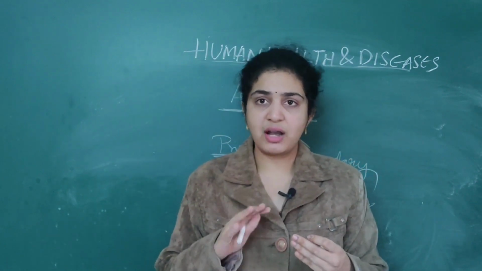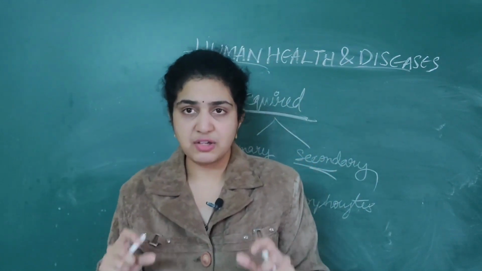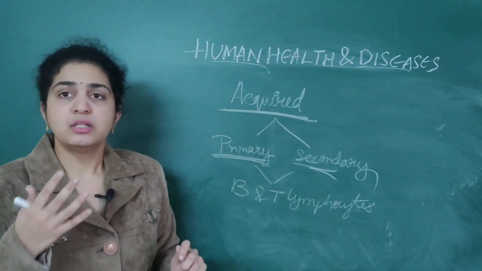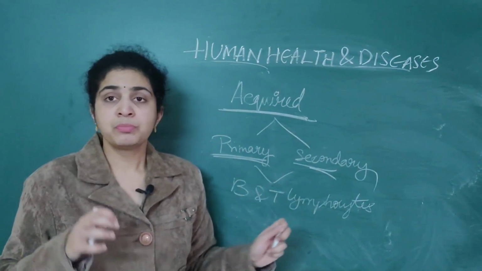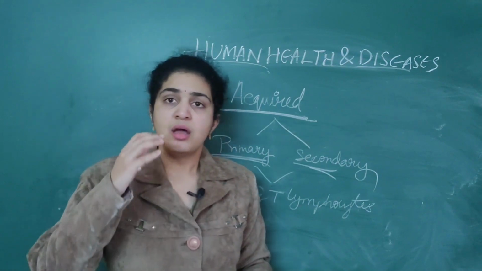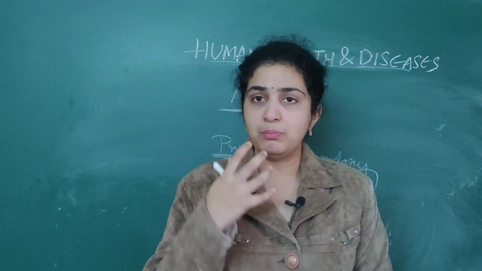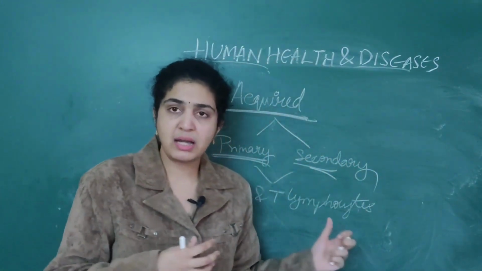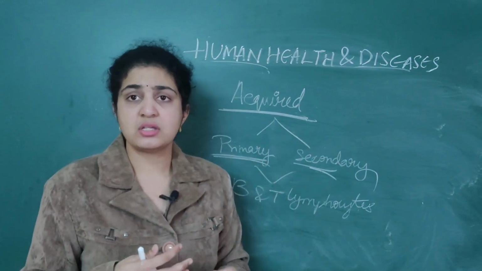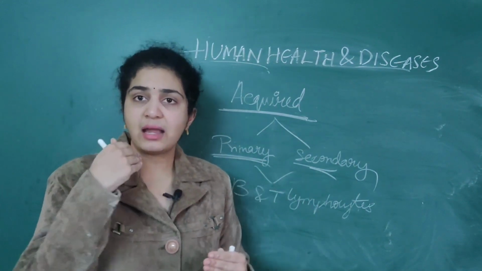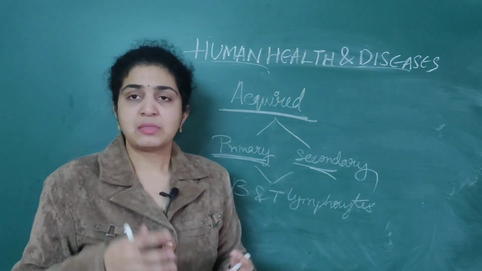Some self antigens also are present in our body, but by definition, the foreign particles which enter our body are called antigens. Antibodies are specific molecules the body produces, which protect our body from these different antigens. So antibodies act against the antigens to provide immunity.